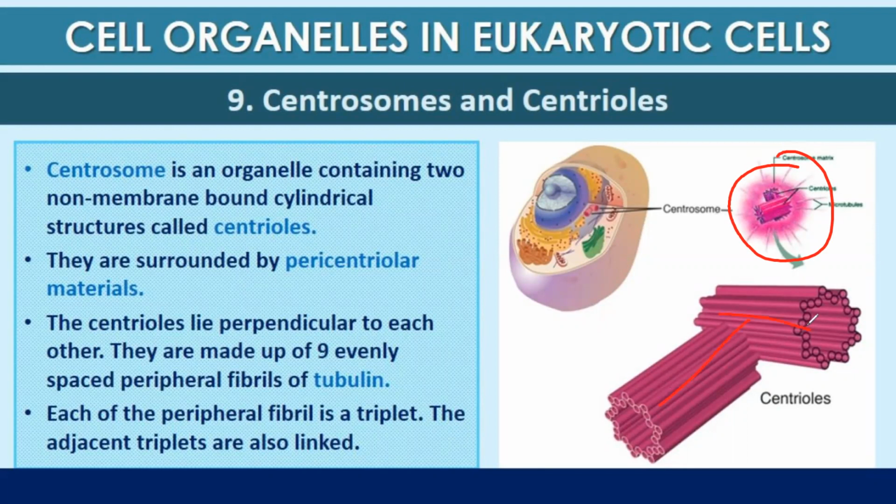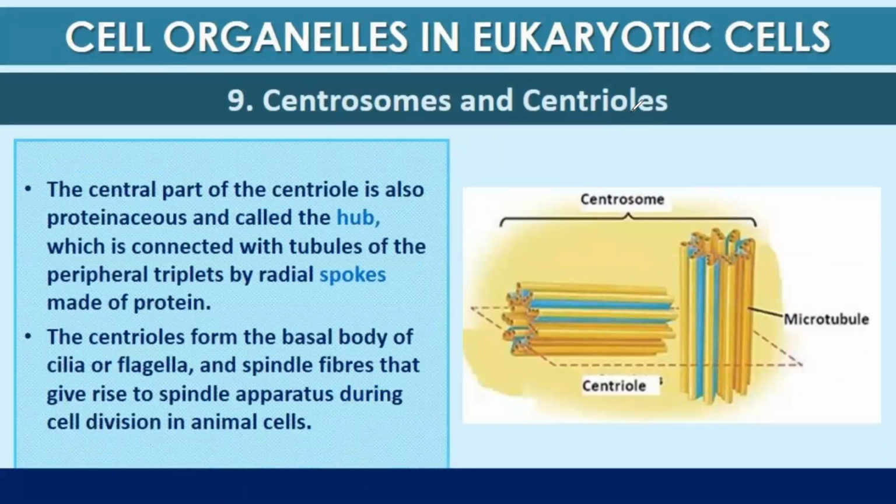They are made up of 9 evenly spaced peripheral fibrils of tubules. So there is nothing present in the center. Each of the peripheral fibrils is a triplet. The adjacent triplets are also linked. So unlike the cilia and flagella, they are triplets instead of doublets. The central part of the centriole is also proteinaceous and called the hub, which is connected with the tubules of the peripheral triplets by radial spokes made up of protein.